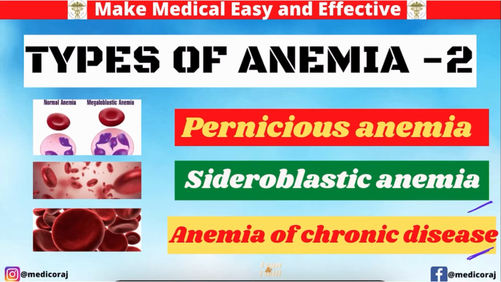For these three types of anemia, I will discuss their causes, symptoms, and the investigations, and also what you will see in the histopathology of these types of anemia, and also the treatment of all these types of anemia, and what the difference is between these and the previous types of anemia which I discussed in the previous video. So please focus on what I discuss and write in the video, so you will understand everything. So let's start the video.